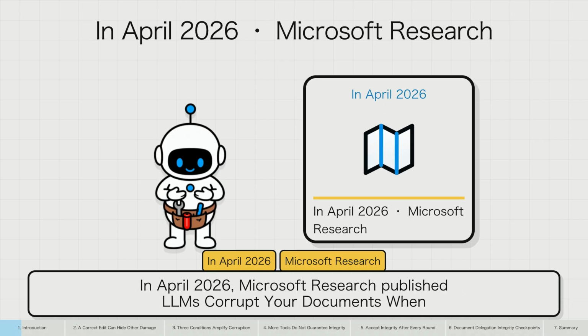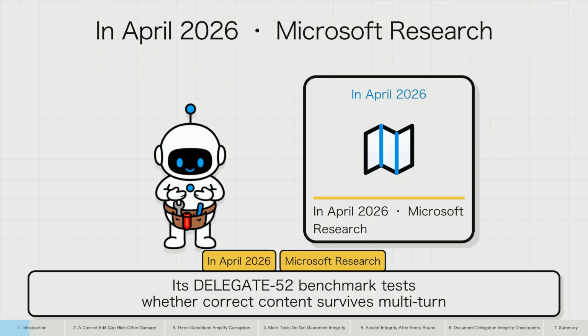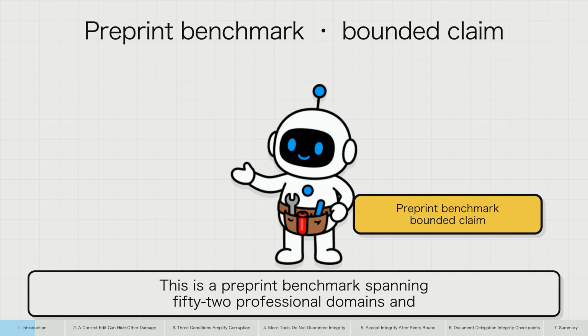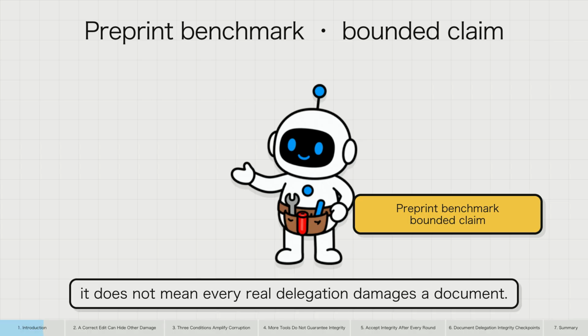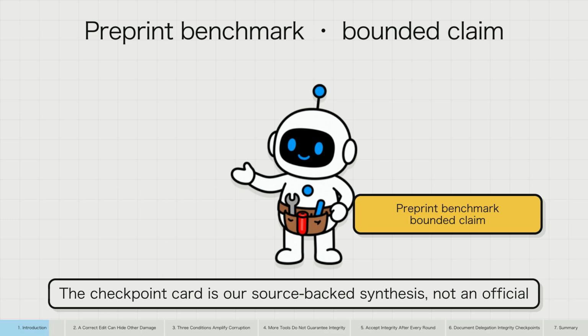result. In April 2026, Microsoft Research published "LLMs corrupt your documents when you delegate." Its Delegate 52 benchmark tests whether correct content survives multi-turn document work. This is a preprint benchmark spanning 52 professional domains and 19 models. It exposes a long workflow risk. It does not mean every real delegation damages a document. The checkpoint card is our source-backed synthesis, not an official Microsoft template.